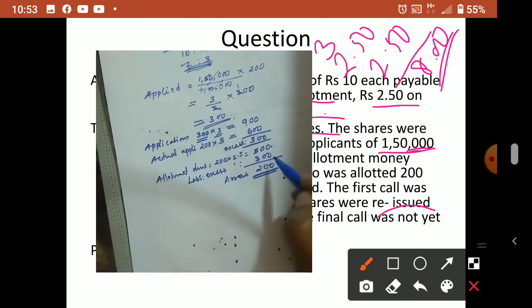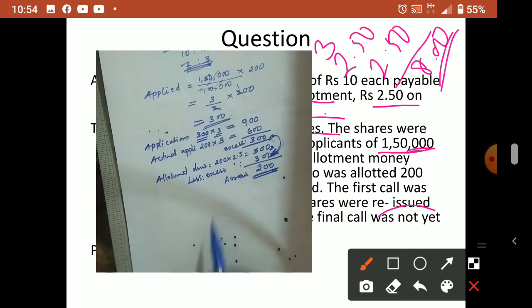But in this oversubscription case, what happened? That particular shareholder's excess money also will be there with the company. So that we have to calculate first, then that excess amount we have to minus from his due amount. Actually he has to pay 500 rupees in allotment, but already his 300 rupees are there with the company, so the company will adjust with that, and the company asked for 200 only, because already his 300 is there as excess money with the company. So 200 when they asked, he didn't pay, so for him this is the arrear. For the company, for that particular shareholder, this 200 rupees is the arrear.